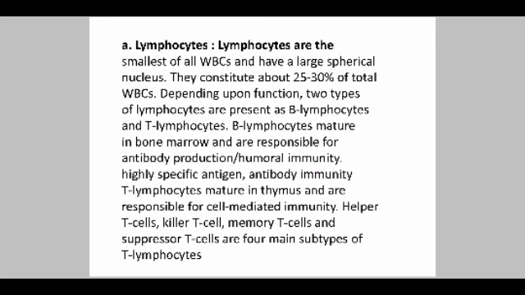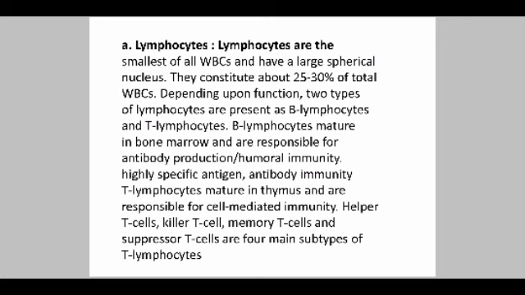Lymphocytes are the smallest WBCs and have a large spherical nucleus. They constitute about 25 to 30% of the total WBC, depending upon the functions and types of lymphocyte. In our body, B lymphocytes and T lymphocytes are found.